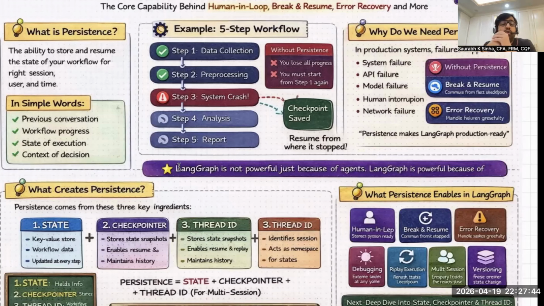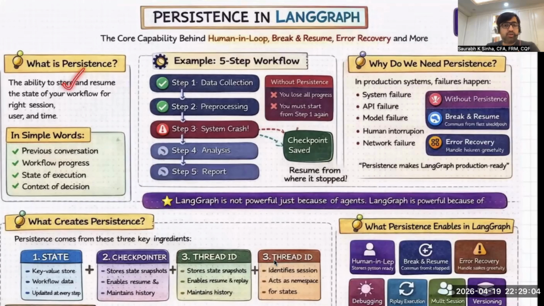Okay. So, what is persistence? Technically, persistence is, number one, the ability to store; number two, the ability to resume the state of your workflow; and number three, the ability to store and resume the state of your workflow for the right session, for the right user, and the right time. That is what persistence is.